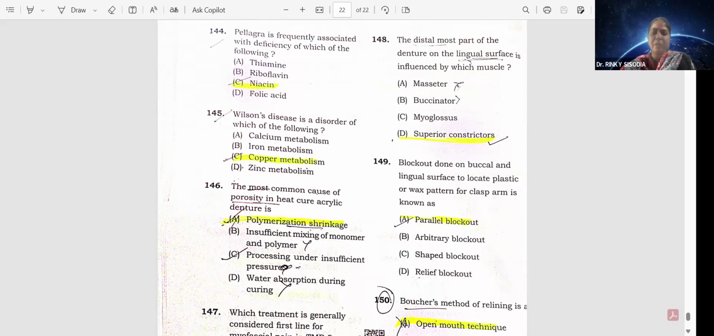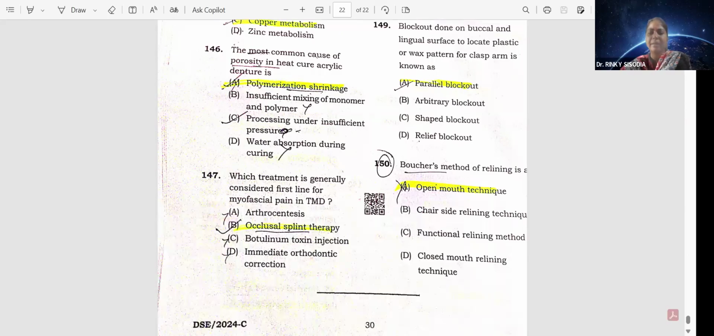Superior constrictor. Option D. Blockout done on buccal and lingual surface to locate plastic or wax pattern for clasp arm is known as parallel blockout. Okay, Boucher's method of relining is an open mouth technique.